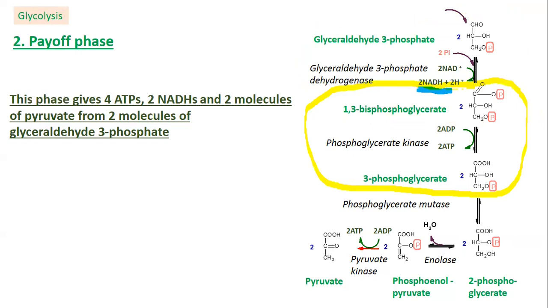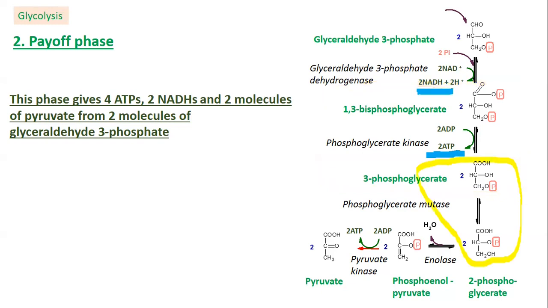Therefore, we have obtained two ATPs, which makes up for the two ATP molecules that were spent during the first preparatory phase of glycolysis. The product of this reaction, in addition to ATP, is 3-phosphoglycerate. The way of ATP biosynthesis by transferring a phosphoryl group from another compound such as 1,3-bisphosphoglycerate to ADP is called substrate level phosphorylation.